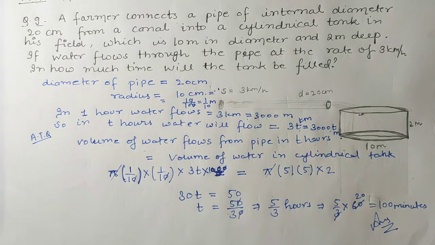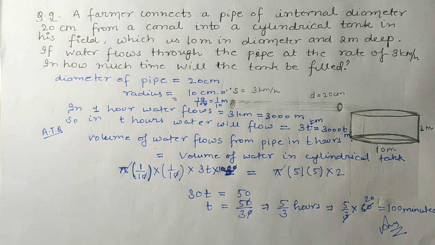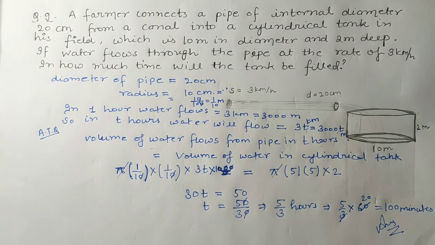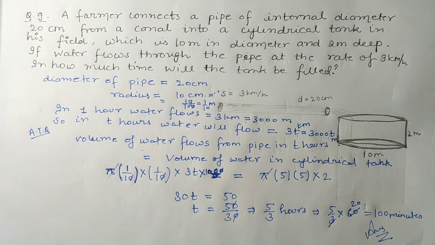Okay, students, you can pause the video and note it down. See students, we have done all the questions of this chapter, Chapter 13, surface areas and volumes. Till 13.3 we have done all the questions. Now students, whatever examples are given, you will solve in your side copy, meaning your R.D. Sharma copy.